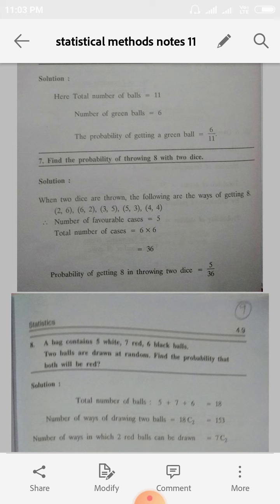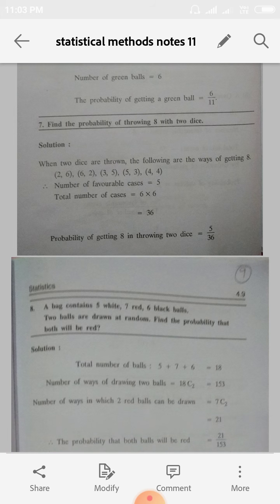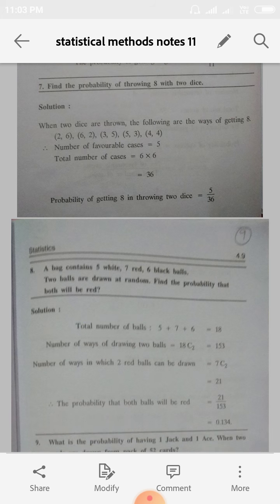So when 2 dice are thrown, what are the favorable cases for getting 8? 2 and 6, that is 2 plus 6 is 8. And the second one, 6 and 2. Then the next case is 3 and 5, 3 plus 5 is 8, and then 5 plus 3, and 4 plus 4. So in total how many possibilities? 5 possibilities. So the probability is 5 by 36.